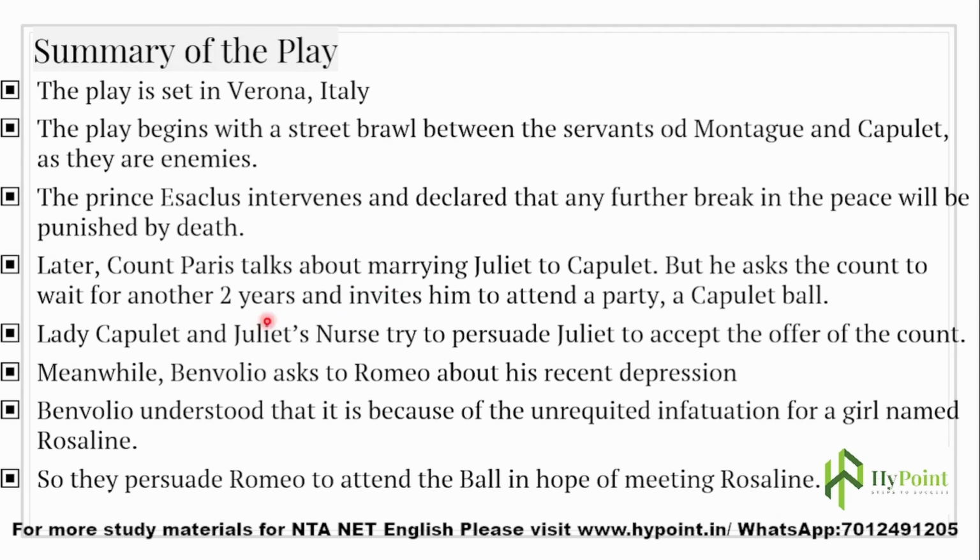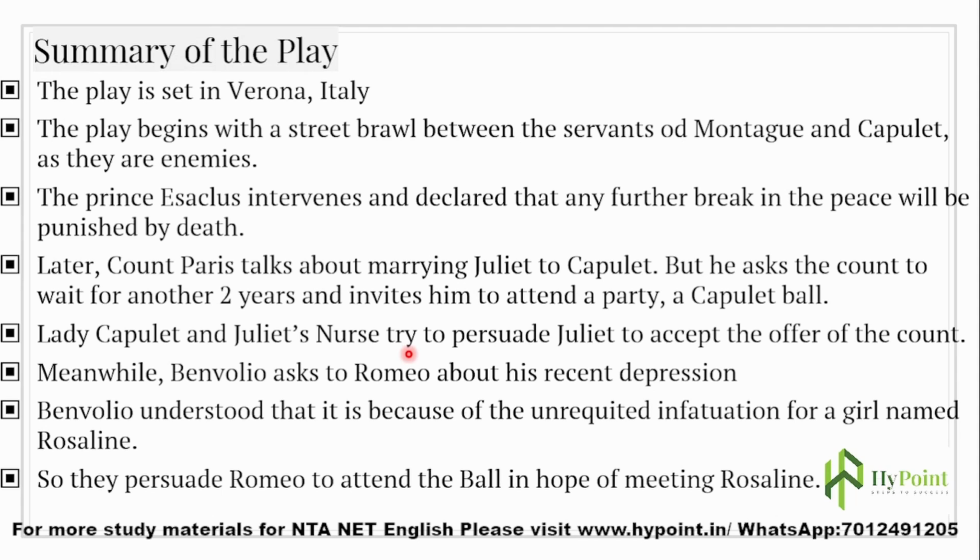Lady Capulet and Juliet's nurse try to persuade Juliet to accept the offer of the Count. So now we can see that Juliet's mother and Juliet's nurse persuade Juliet, even though she is 13. That is quite obvious. It was not an unusual thing there. She's just a girl, right?